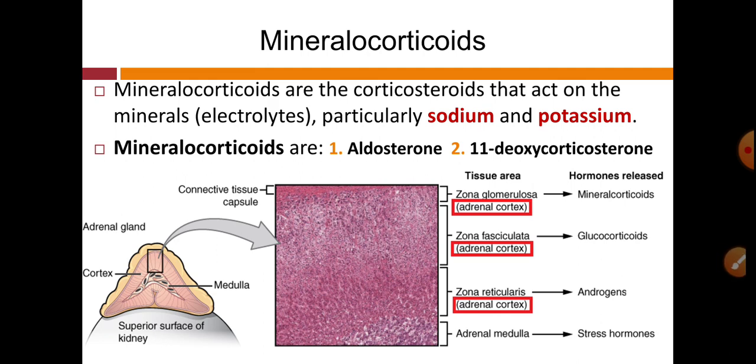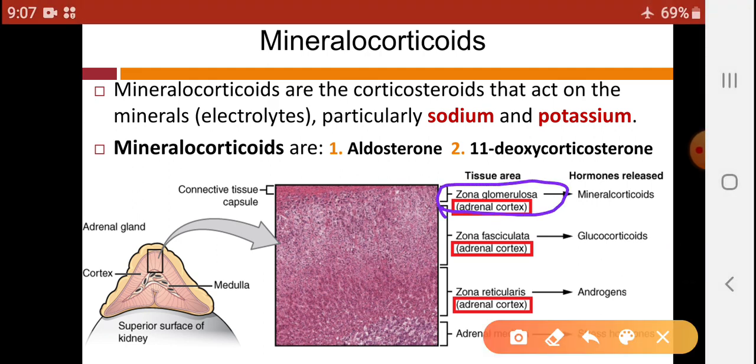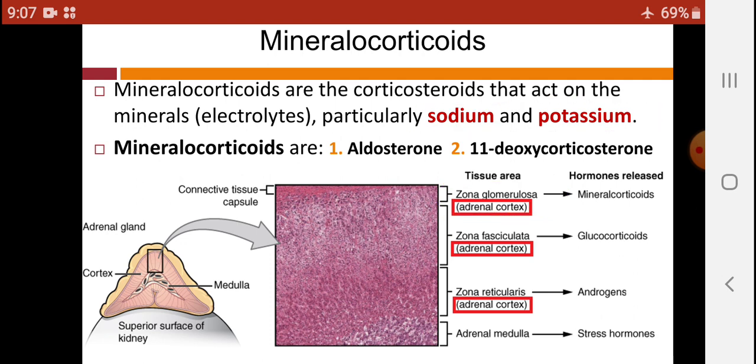There are two types of mineralocorticoids. First one is aldosterone and second one is 11-deoxycorticosterone. So these are the two mineralocorticoids which are secreted from the outer zone, that is zona glomerulosa, and they act on the electrolytes that are sodium and potassium.